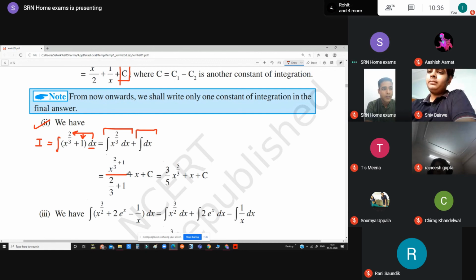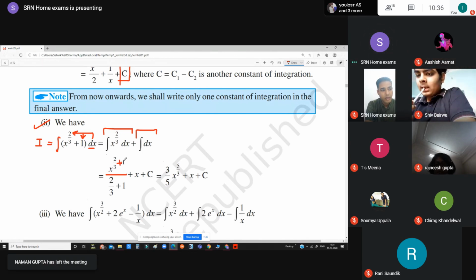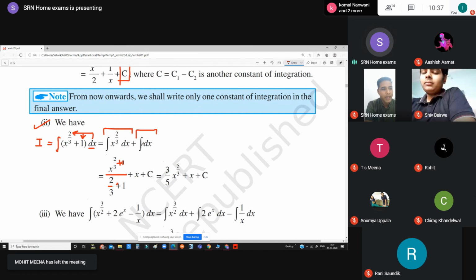Now have a look how we are going to integrate x raised to the power 2 by 3. In this question, x raised to the power 2 by 3, we will increase the exponent by 1. And in the denominator also you can see that 2 by 3 is increased by 1. After that we are having a function as 1 dx. Now what is the integration of 1?